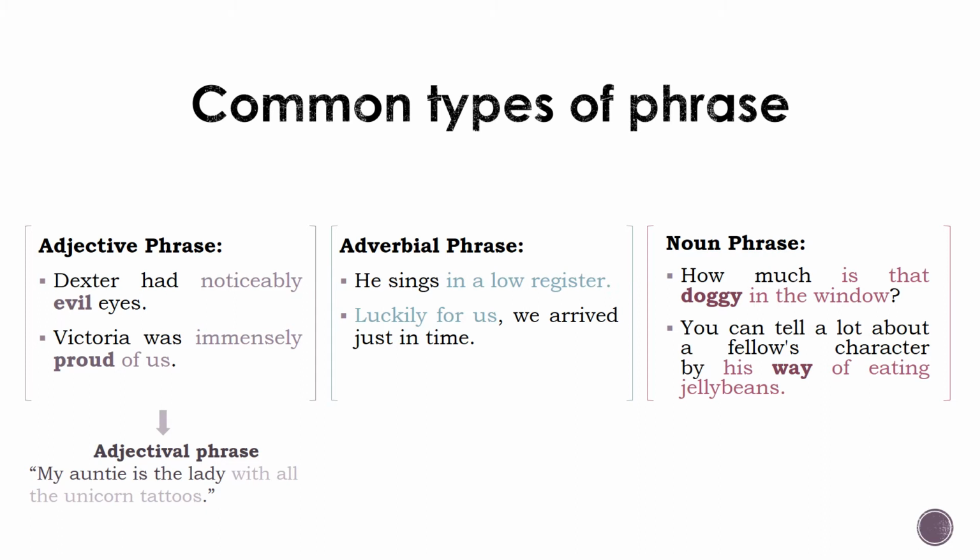That is a modifier. In the window is also a modifier, a prepositional phrase functioning as an adjective describing doggy. In the second one, the modifier of eating jelly beans is a prepositional phrase functioning as an adjective describing way. The prepositional phrase itself contains the gerund phrase, eating jelly beans. So this simple noun phrase has an embedded phrase that itself has an embedded phrase.